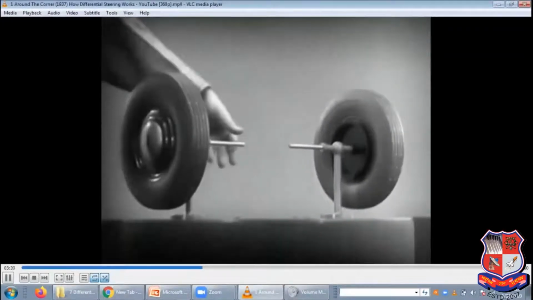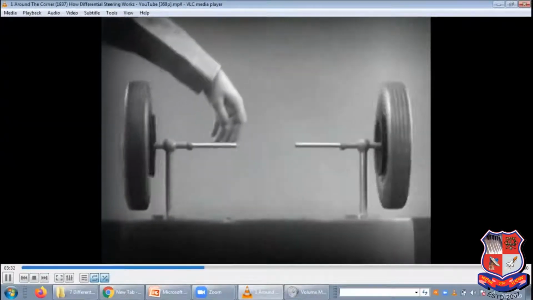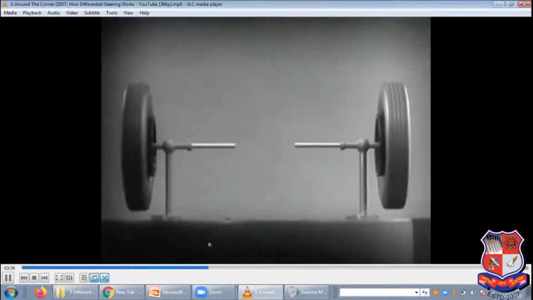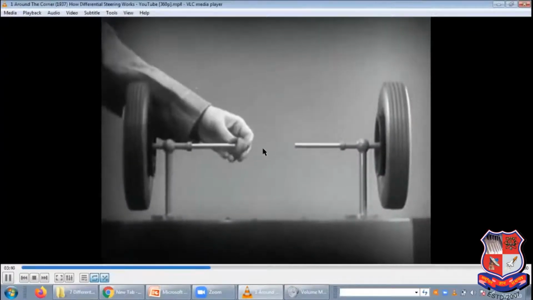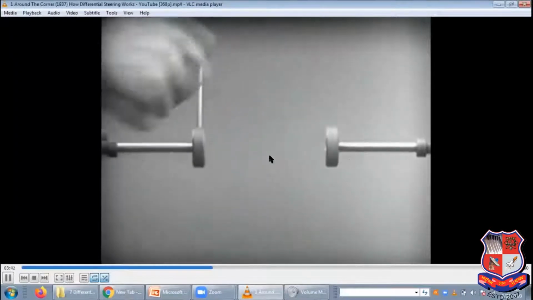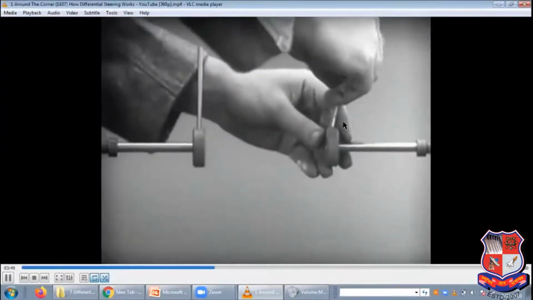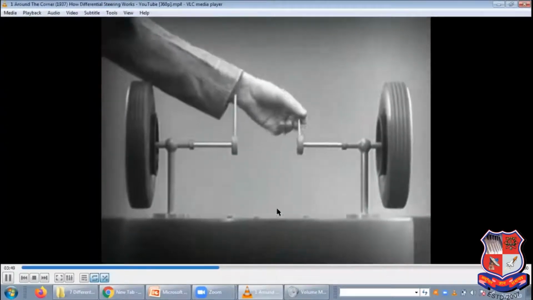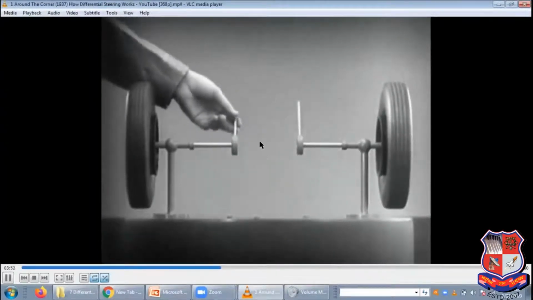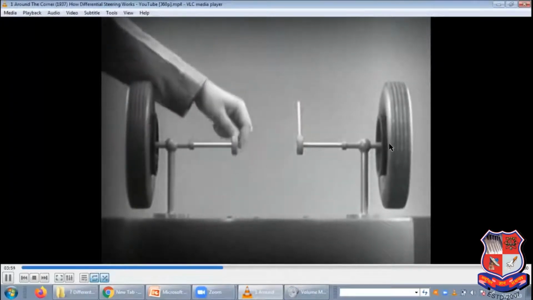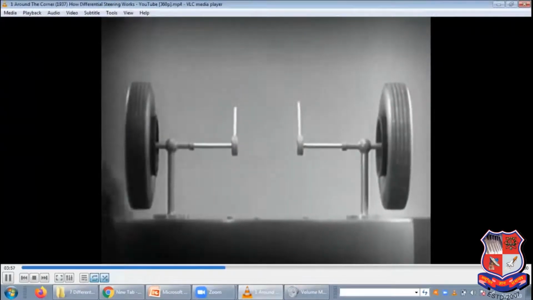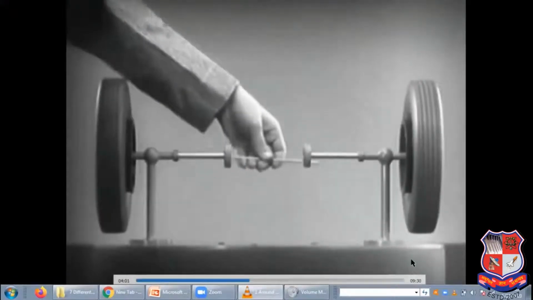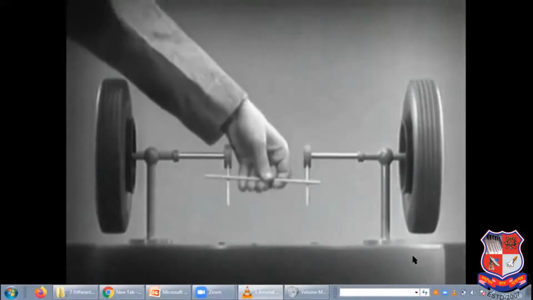So a simple mechanism will be shown here. Our aim is to rotate the power-transmitted wheels at different speeds. So we have cut the axle and provided it at different wheels. Now we have provided a vertical spoke to this, so we can rotate it at different speeds. Normally from the engine we provide one shaft to this wheel, and we have to transfer it through 90° also. So we provide a crossbar here, and from the crossbar we rotate both wheels at the same speed.